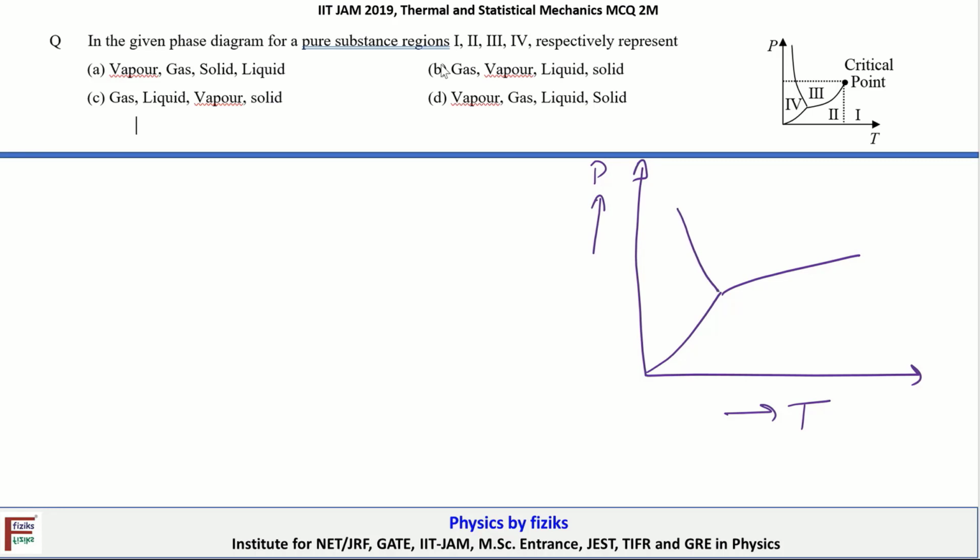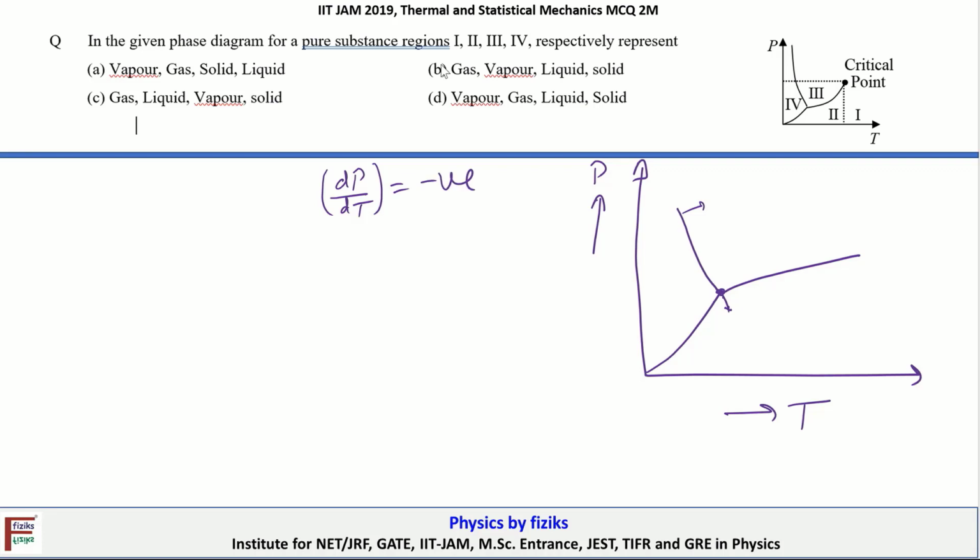So for a pure substance, we can call this where all these three lines come together. For instance, when we are talking about the ice water system, the slope of this line, dp by dt, represents the change in pressure with respect to change in temperature. So for this line, dp by dt is negative.